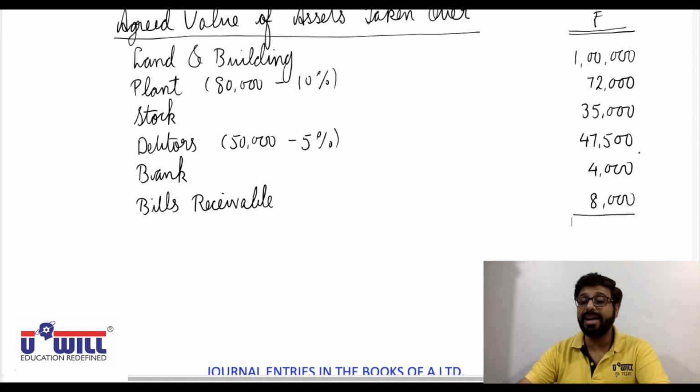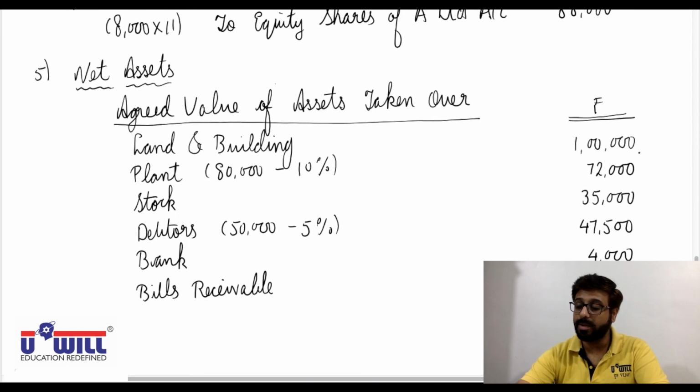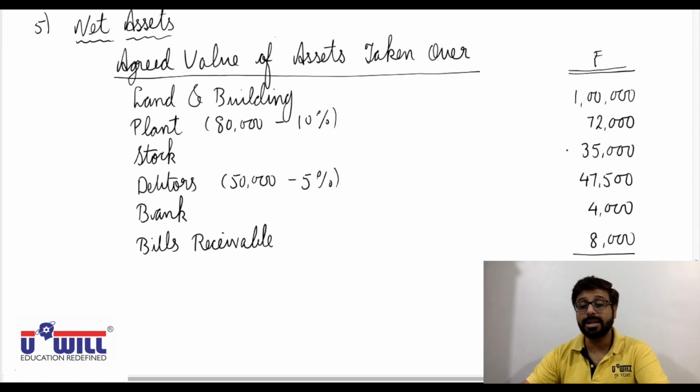Now total agreed value of all the assets taken over will take 1 lakh plus 72,000 plus 35,000 plus 47,500 plus 4,000 plus 8,000. So 2,66,500.